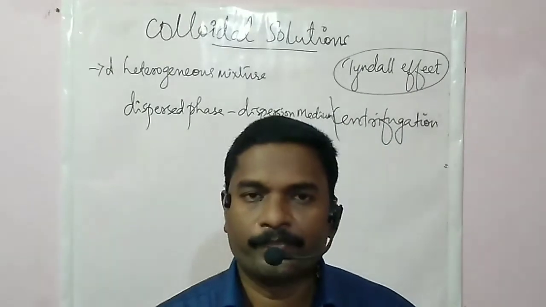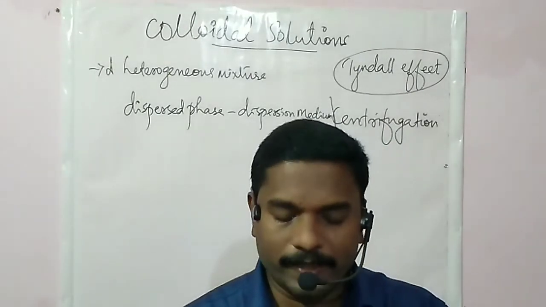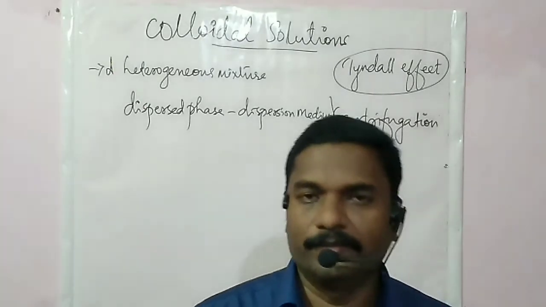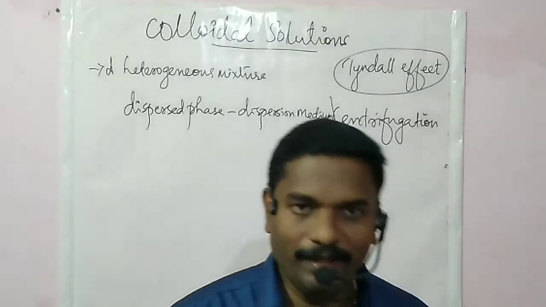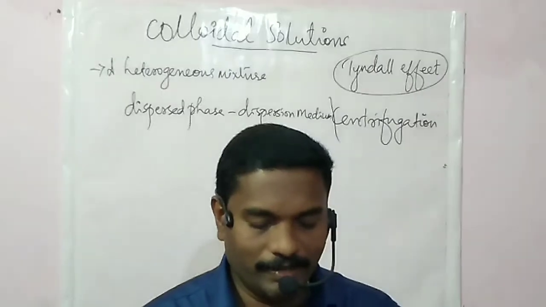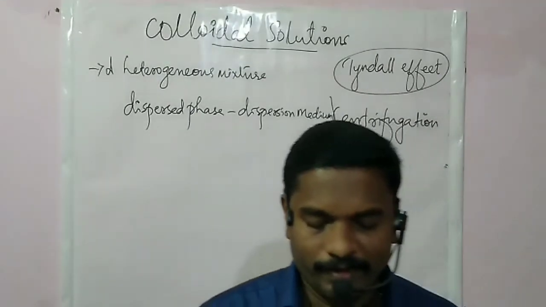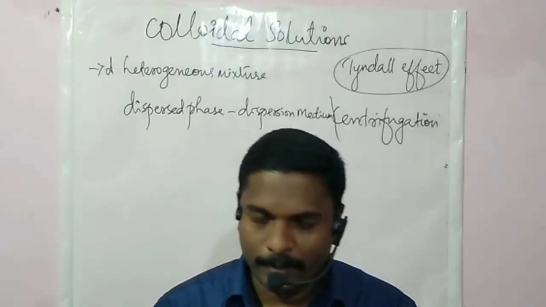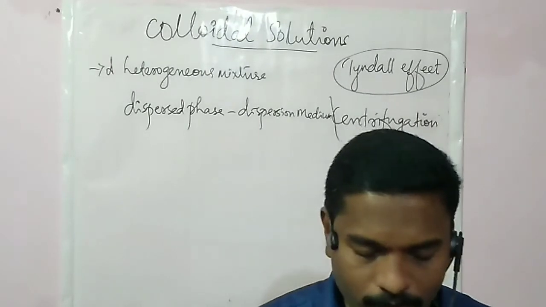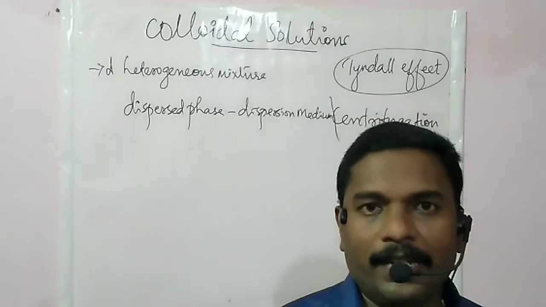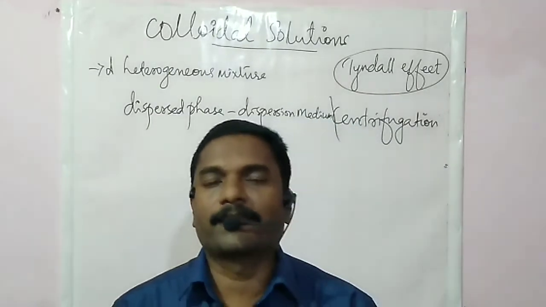That is, a solution is homogeneous, while colloids are heterogeneous in nature. And these properties are because of the difference in the particle size.